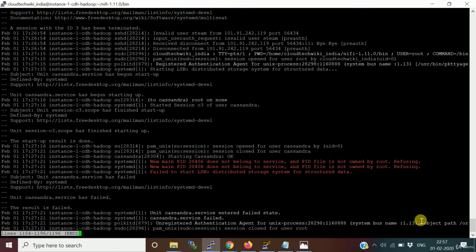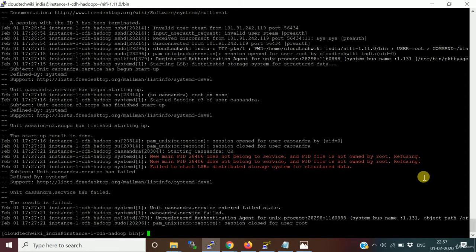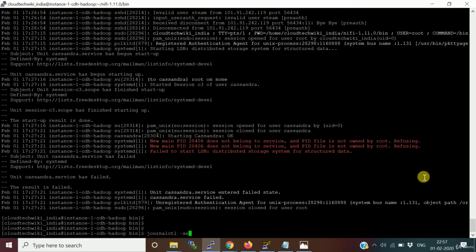Okay, authentication issue it says. Root user. Okay.